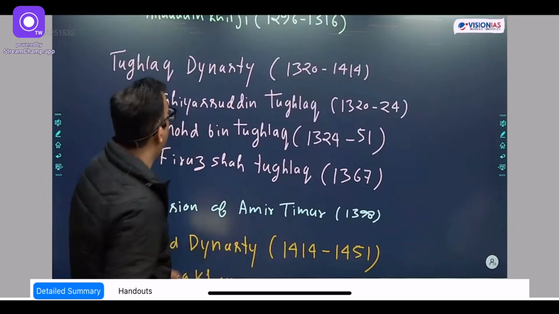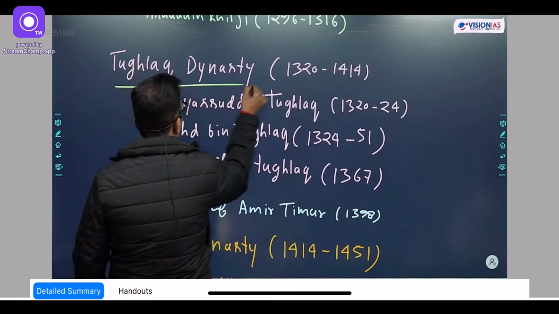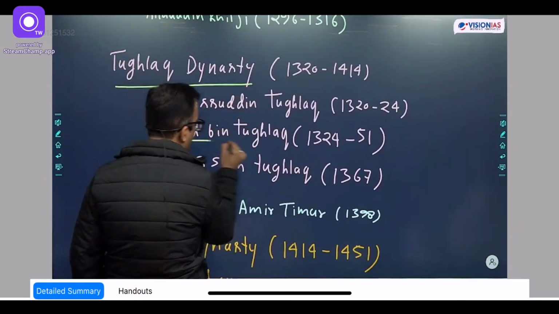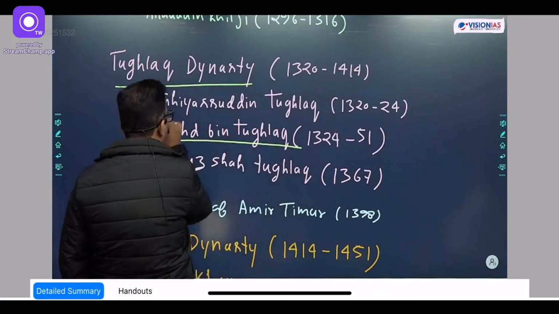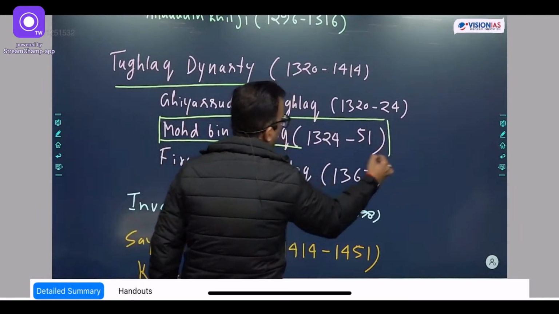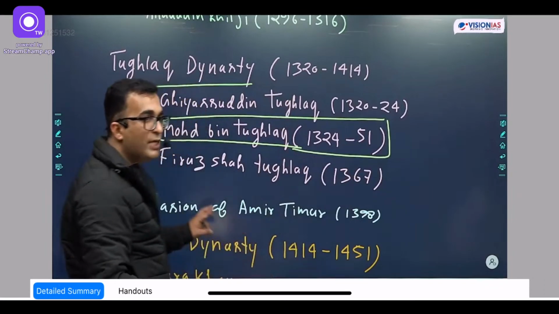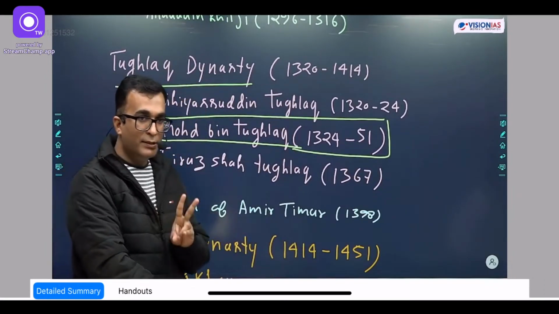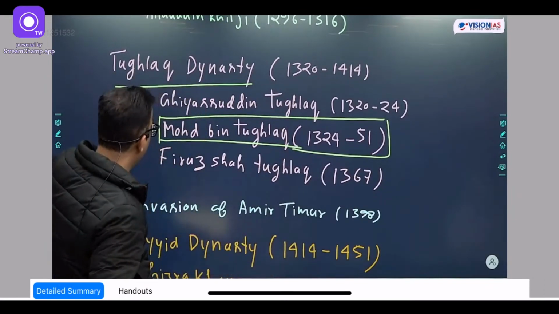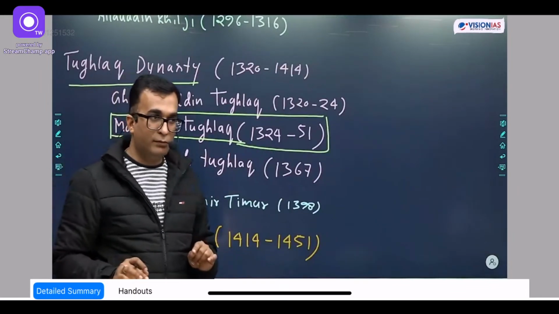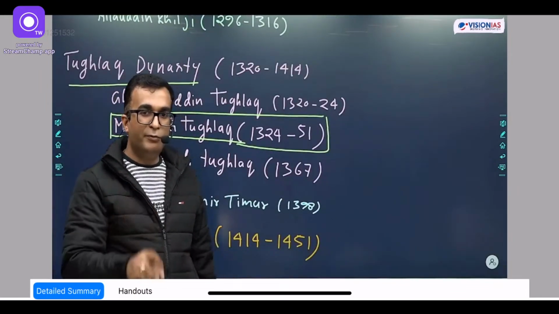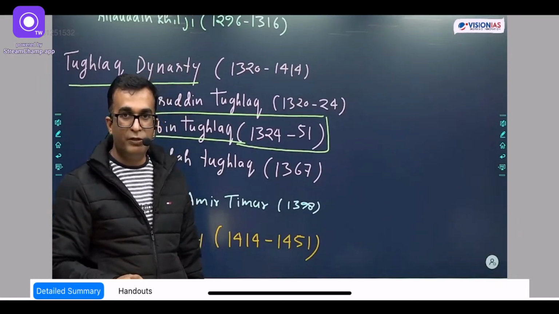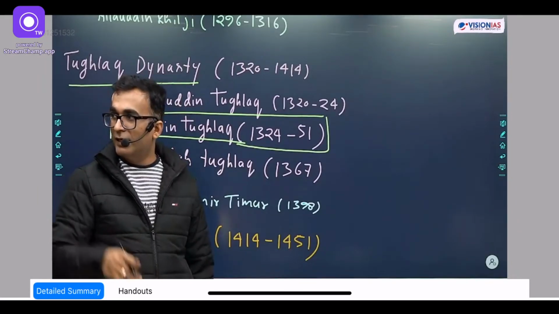Okay? So when it comes to the Tughlaq dynasty and this guy Muhammad bin Tughlaq, during his tenure, two regional kingdoms were established in southern India, and these regional kingdoms are the favorite of UPSC. Every year there used to be a question. Vijayanagar, and second is Bahmani.